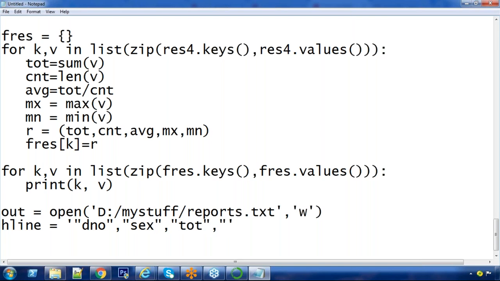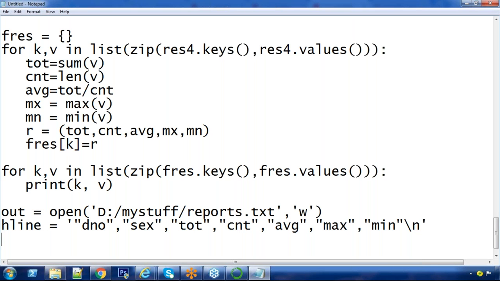Finally, count, average, max, minimum. After completion of this, I want to come to the next line. Otherwise, after writing this, the next line will be continued in the same line. That's why backslash n. This line I want to write.